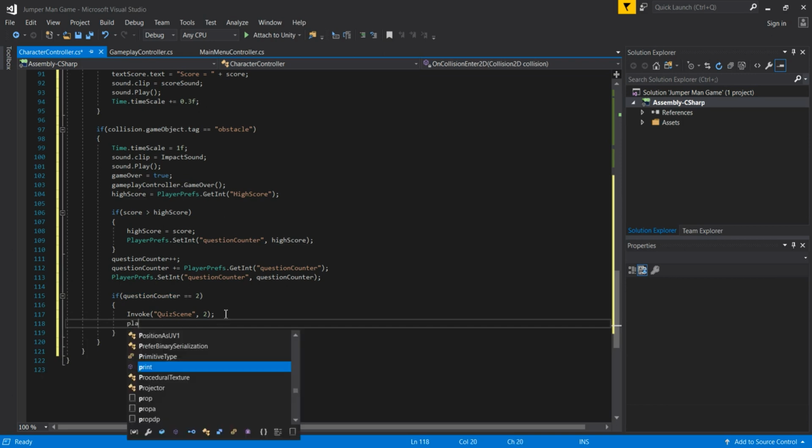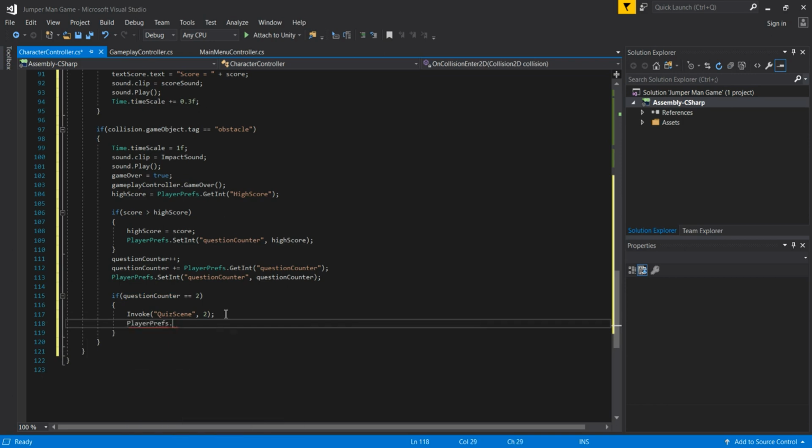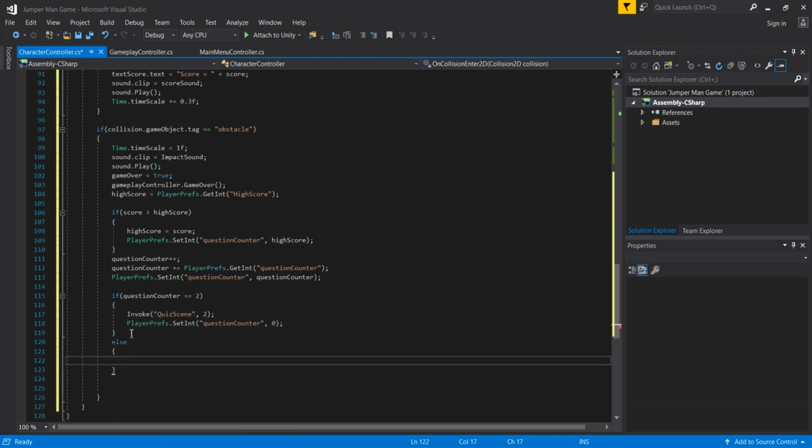And then we use PlayerPrefs SetInt one more time. This is again questionCounter by hard coding, and as a second parameter it will be 0. So this is for if this question counter is 2. And then we pass else. Like I said, it is simply an else statement. In the else statement, if our question counter is not 2, it is 1, we are going to call our main menu caller.